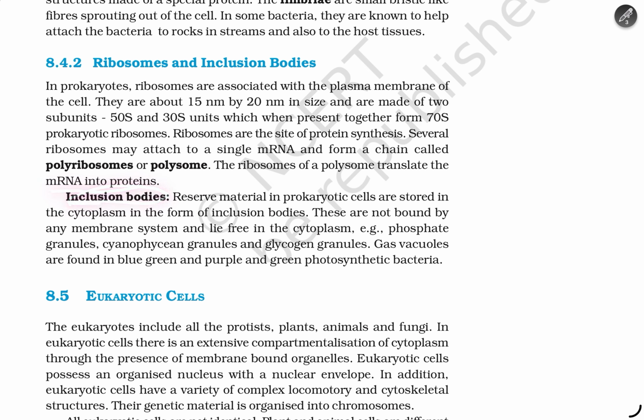Inclusion bodies. The reserve material in prokaryotic cells is stored in the cytoplasm in the form of inclusion bodies. These are not bound by any membranous system and lie free in the cytoplasm. The phosphate granules, cyanophycean granules, and glycogen granules lie free in the cytoplasm. Gas vacuoles are found in the blue-green and purple and green photosynthetic bacteria.